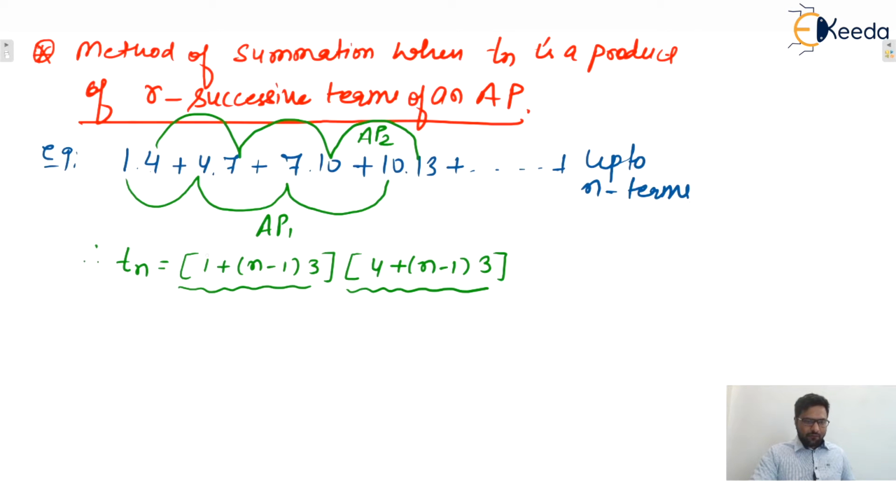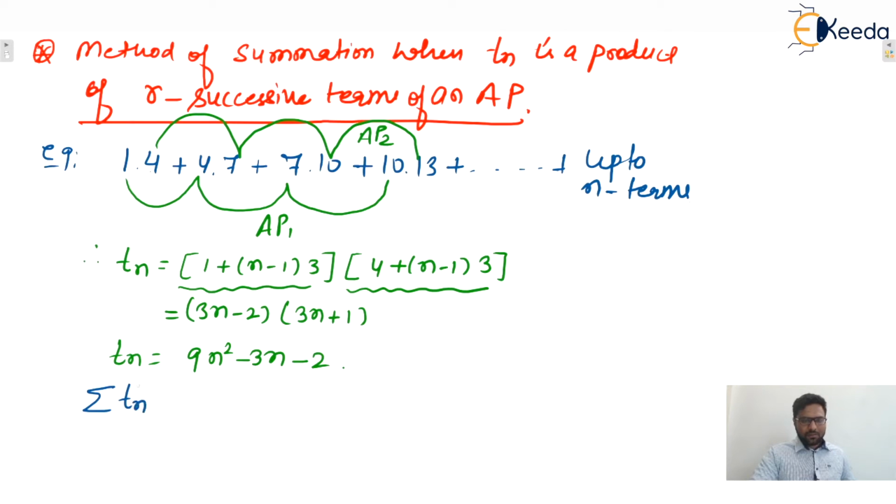Now, can we write it after simplification? It will be 3n minus 2, and this one will be 3n plus 1. Now this one can be written as 9n square minus 3n minus 2, or not? Isn't it? Now we need to find the sum of all these terms, the sum of this particular series.